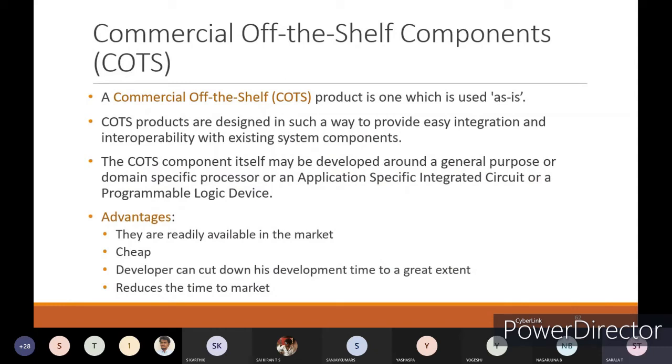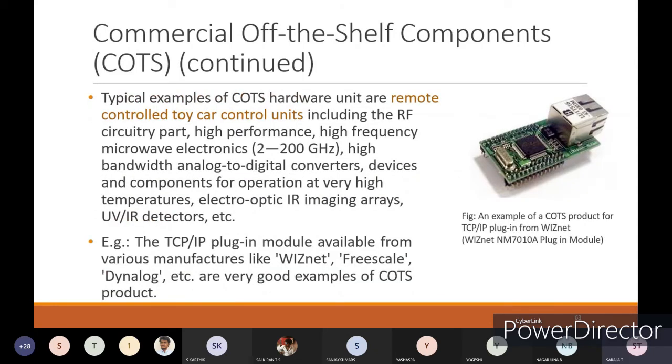Okay, reduces the time to market. Next, typical examples of COTS hardware units are remote controller toy car control units.